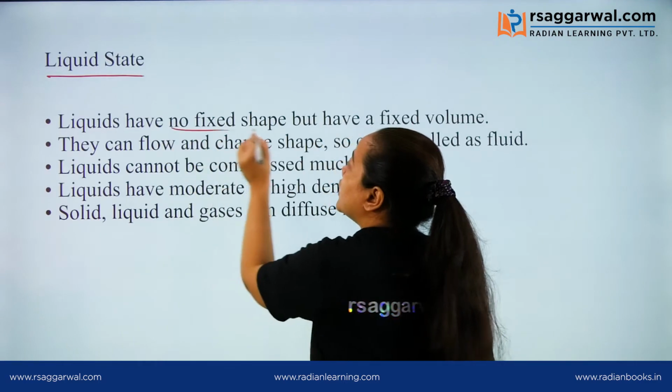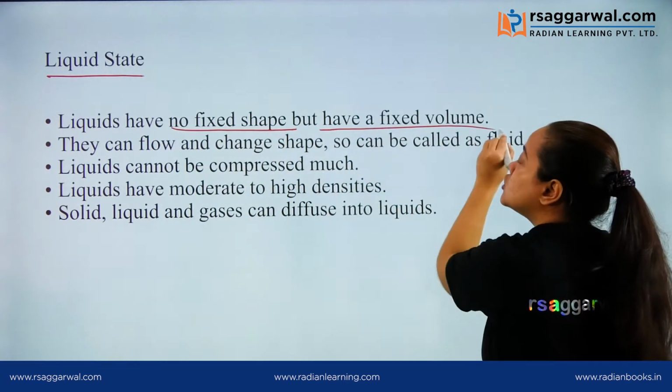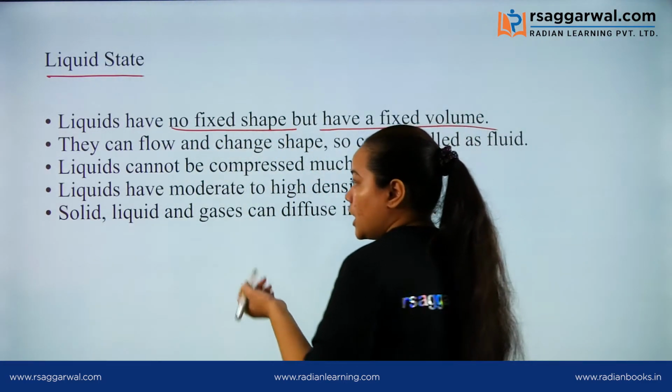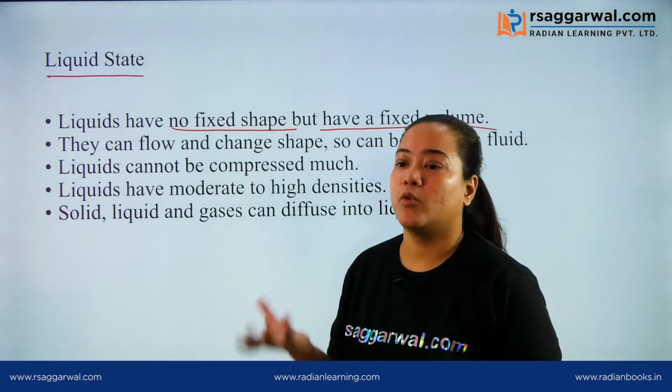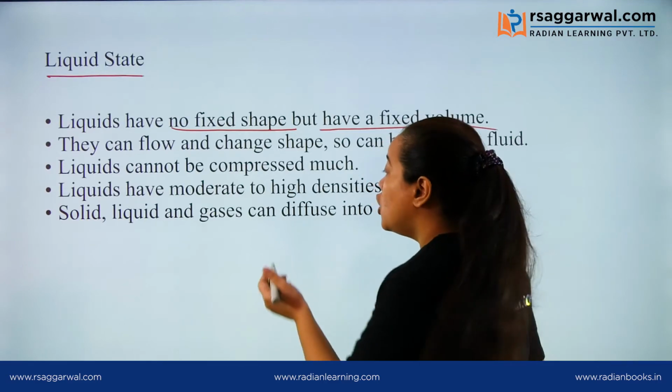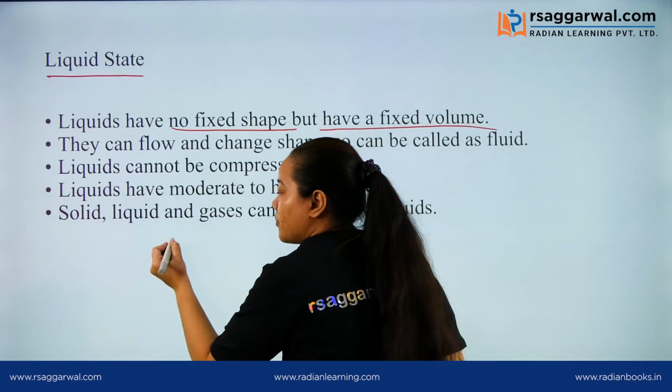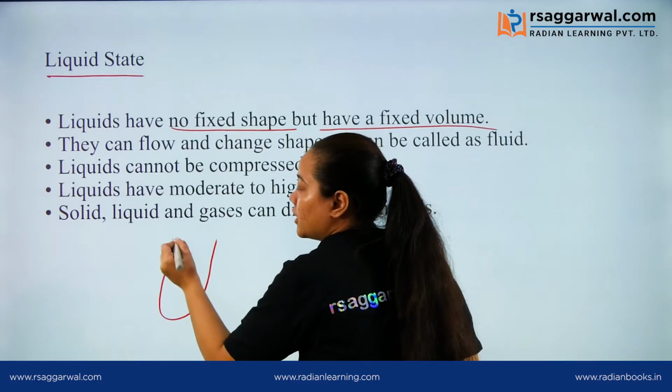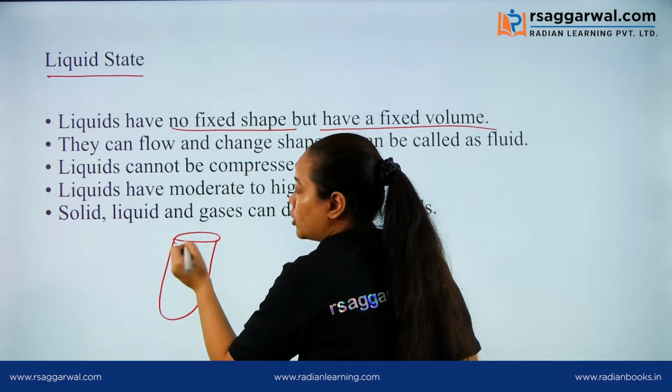Liquids have no fixed shape but have fixed volume. What does this mean? Suppose the water which you drink is a liquid, present in liquid state. Suppose you take water in a water bottle.